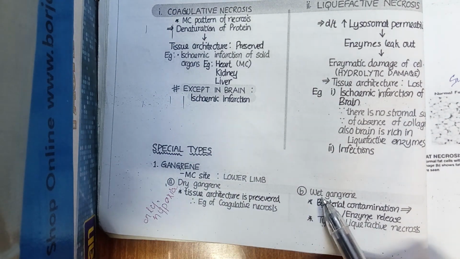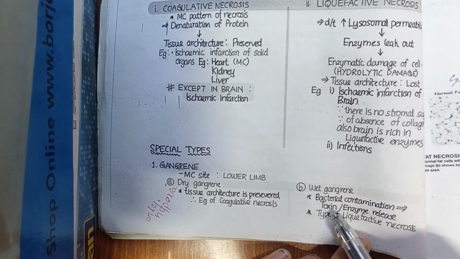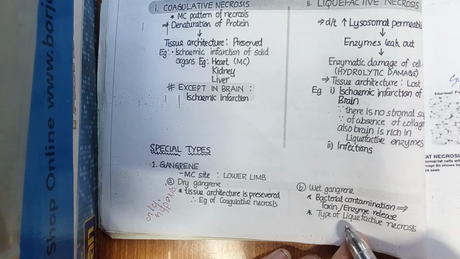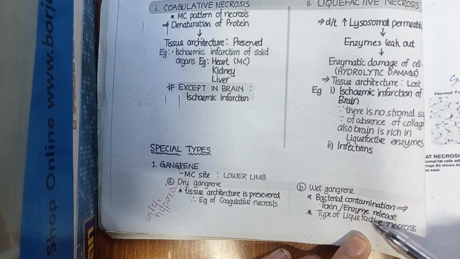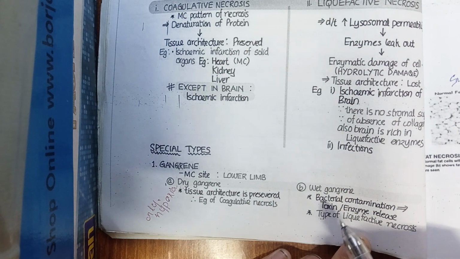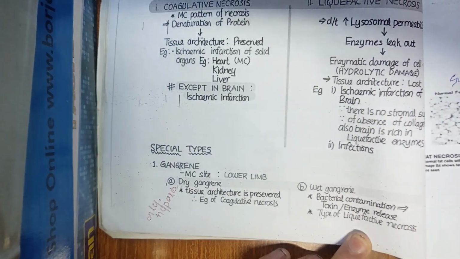And second, wet gangrene, in which the tissue architecture is lost, as in liquefactive necrosis. We have also discussed that liquefactive necrosis is due to infections. So due to bacterial contamination, toxins or enzyme release, wet gangrene takes place. So these are the special types of necrosis.